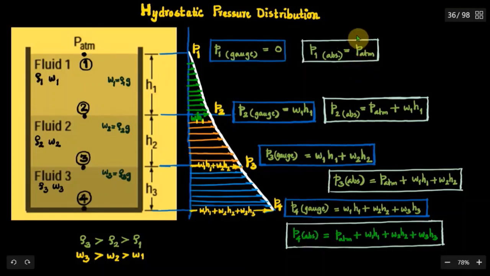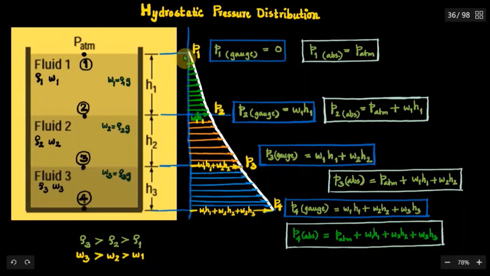If you want the absolute pressures at the points 1, 2, 3 and 4, P1 absolute is P1 gauge plus P atm, P2 absolute is P2 gauge plus P atm, P3 absolute is P3 gauge plus P atm, and P4 absolute is P4 gauge plus P atm. So if you add atmospheric pressure to all these respective gauge pressures, then we will get the corresponding absolute pressures.